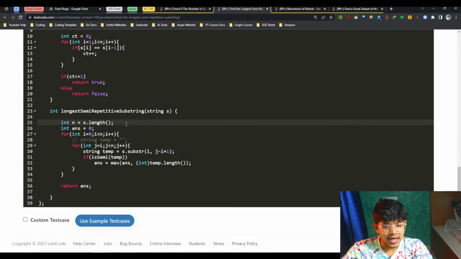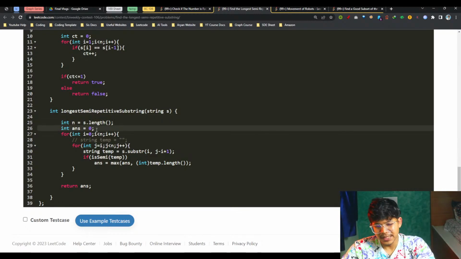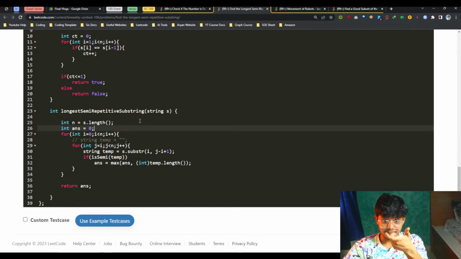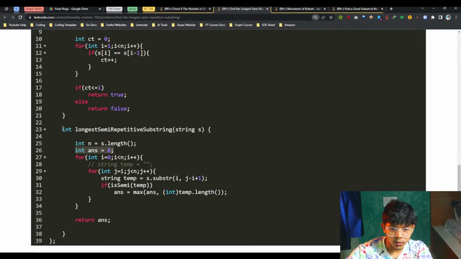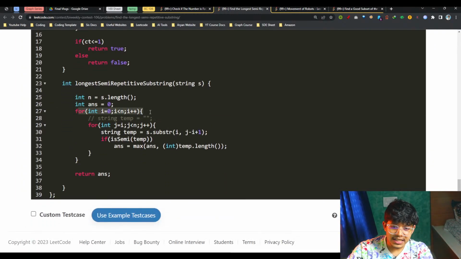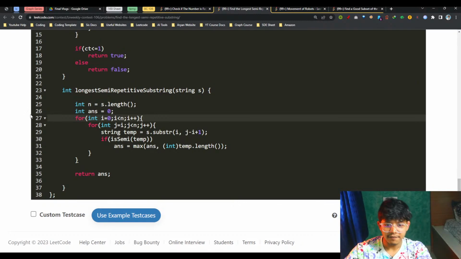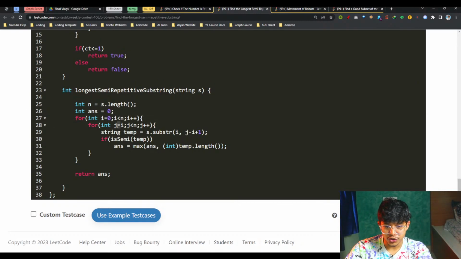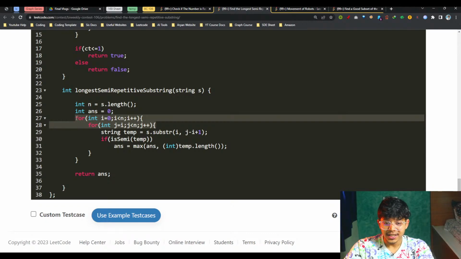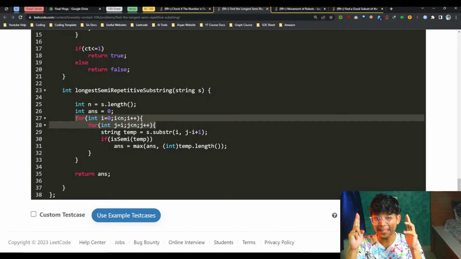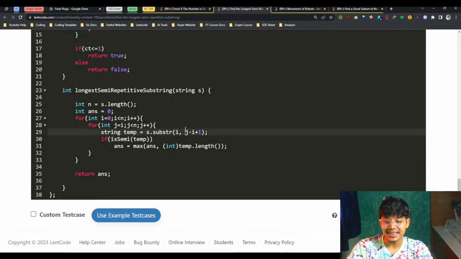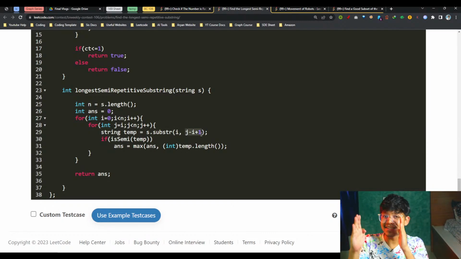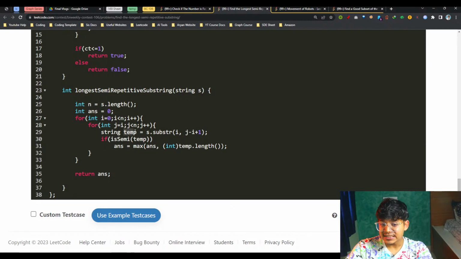We have n, just simply the length of the main string, and then I have the answer which will have the longest length. Then I jump on to get all the substrings, which means a substring will be from i to j. Now after I choose an i and a j, I will get a temp, which is nothing but the substring from i to j. It is the starting index and the length. For sure, the length will be j minus i plus 1. Then I have the substring called temp.